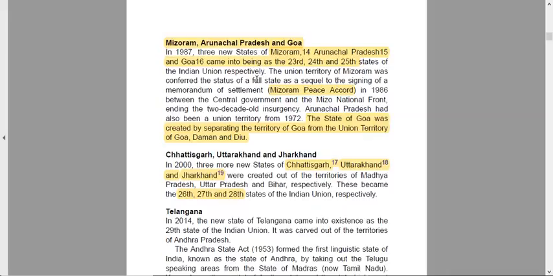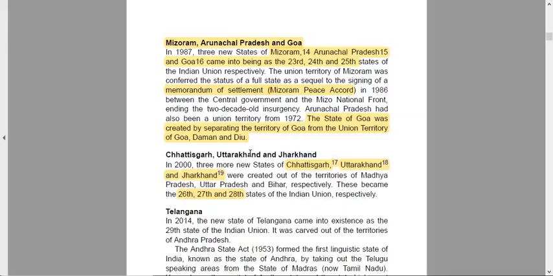The Union Territory of Mizoram was conferred full-fledged statehood as a sequel to the signing of a memorandum of settlement. A memorandum of settlement, known as the Mizoram Peace Accord, was signed in 1986 between the central government and the Mizo National Front, ending a two-decade-old insurgency. There was again insurgency agitation in Mizoram, and to end that we signed the Mizoram Peace Accord. Arunachal Pradesh had also been a Union Territory from 1972.